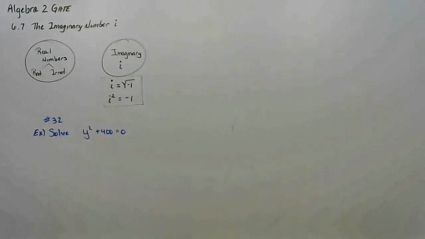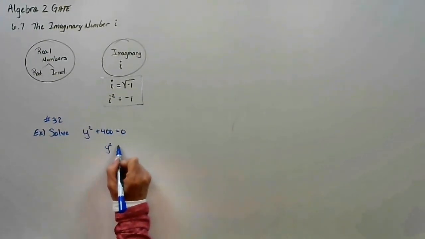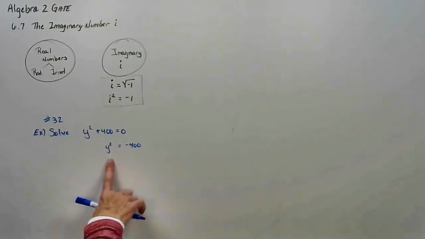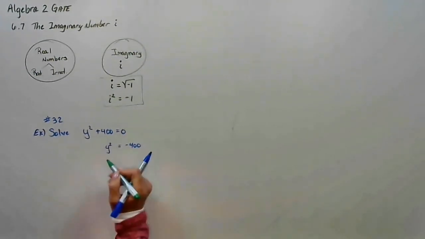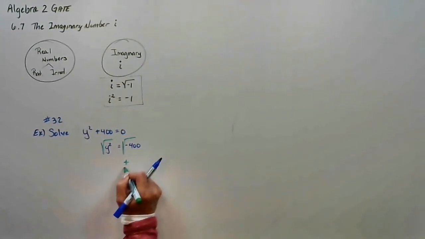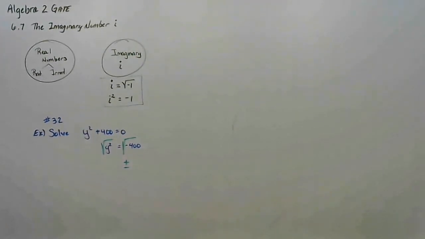So I'm going to solve this like we did a little while ago. What am I solving for? Y. How many terms have a y in them? 1. Isolate that variable term. Okay. Now because it's a y squared, I simply take the square root to solve it. When you take the square root, you need to take the positive and the negative root because you're putting the radical sign in the problem.